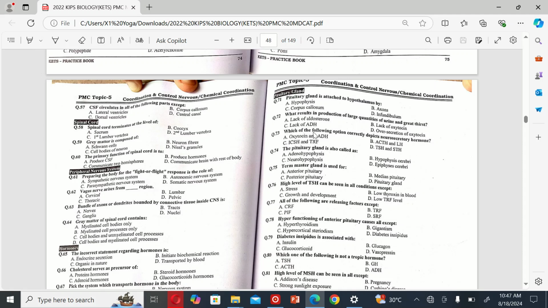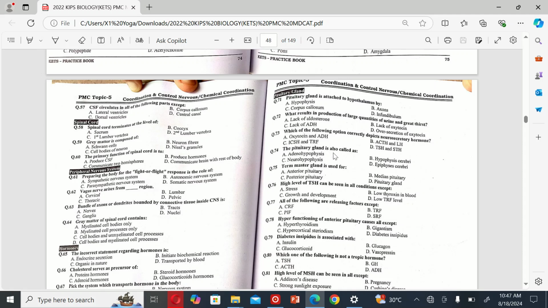The next MCQ is: which of the following hormones are neurosecretory hormones? A. Oxytocin and ADH, B. ACTH and LH, C. ICSH, and D. TSH and GH. So the correct option is A.